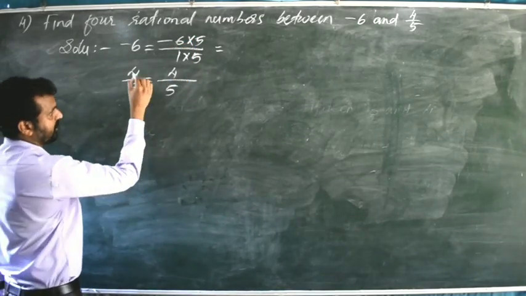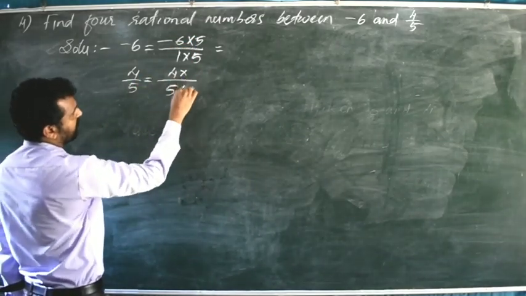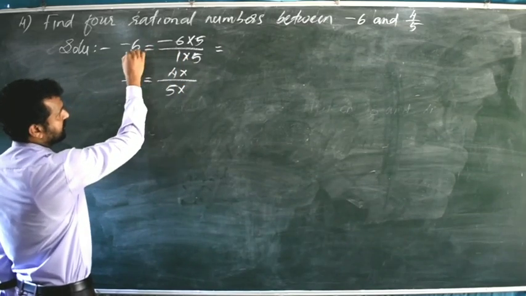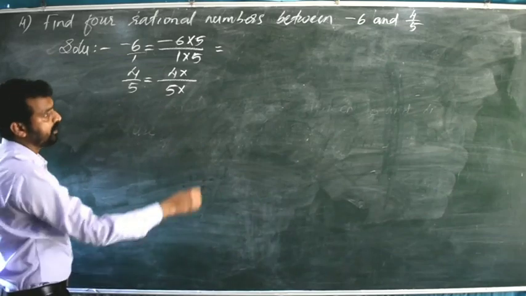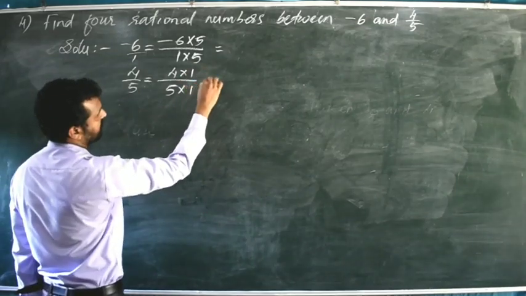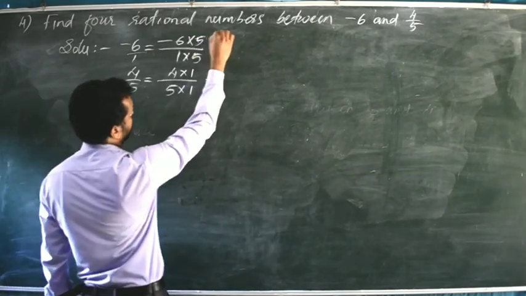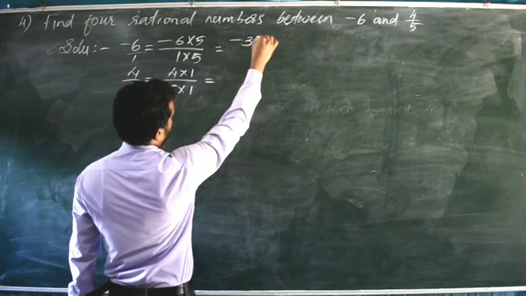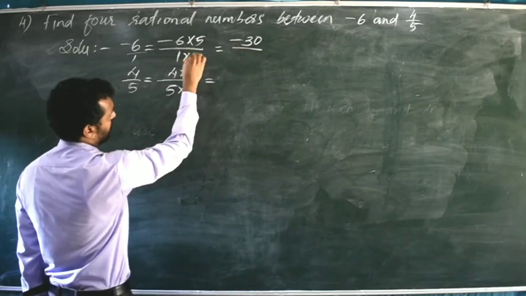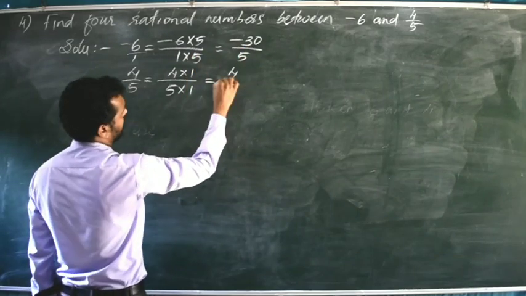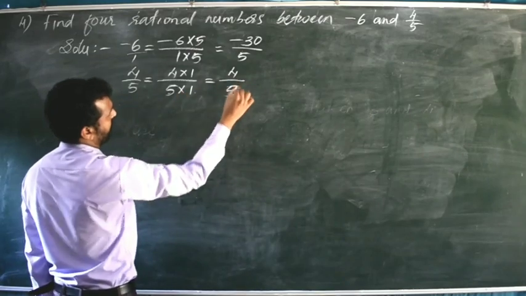Now in the second rational number we will multiply by the denominator of the first rational number. What is the denominator of minus 6? It is 1. Minus 6 we can write as minus 6 divided by 1. So here we will multiply numerator and denominator by 5. Minus 6 into 5, that is 6 5s are 30, so minus 30 will come, divided by 5 1s are 5. 4 1s are 4 divided by 5 1s are 5.